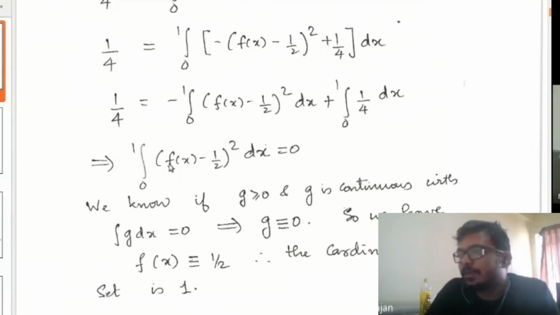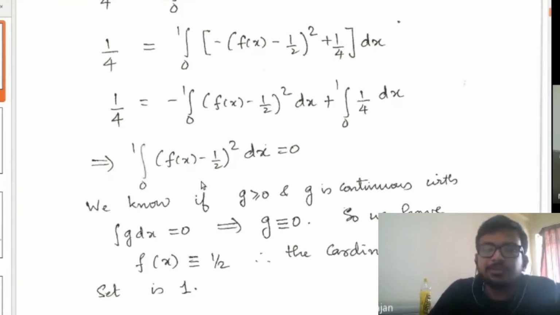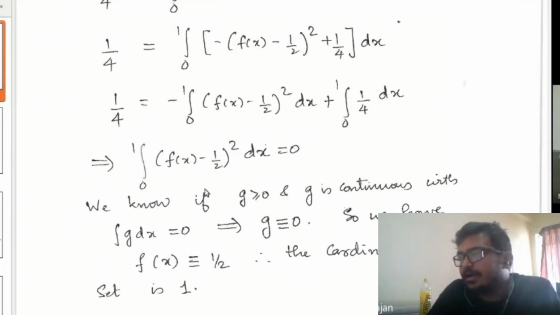Also we know that if g is greater than or equal to 0 and g is continuous with integral g dx equal to 0, then g has to be identically 0. This is true for continuous non-negative functions. Here f of x is a continuous function, and hence f of x minus 1 by 2 the whole square is continuous, and this integral equal to 0 means f of x minus 1 by 2 should be identically 0. That means f of x is identically equal to 1 by 2.